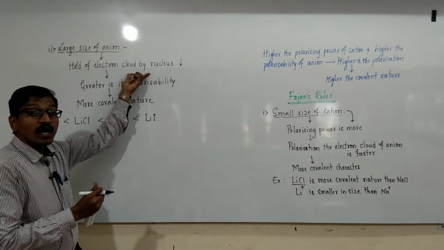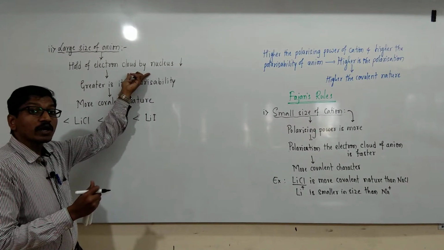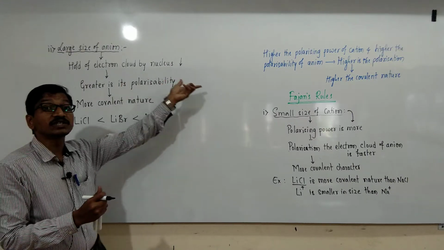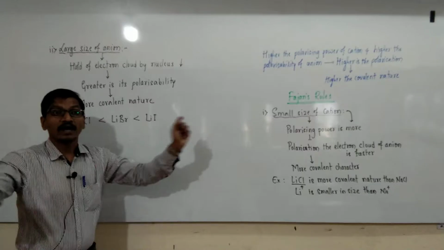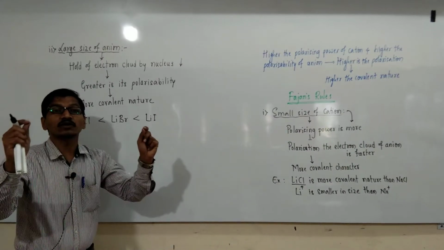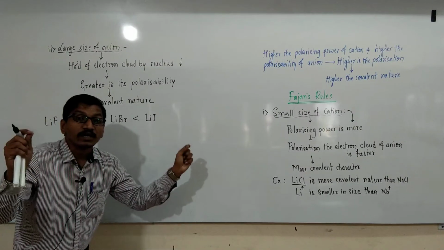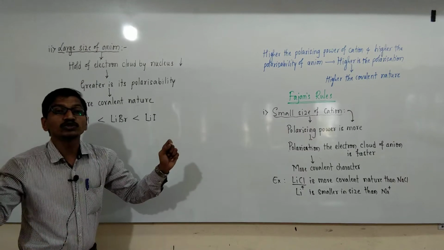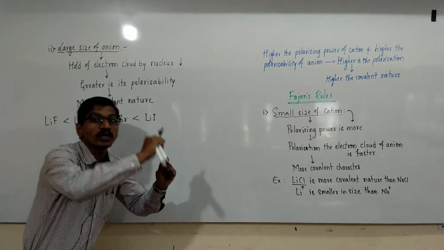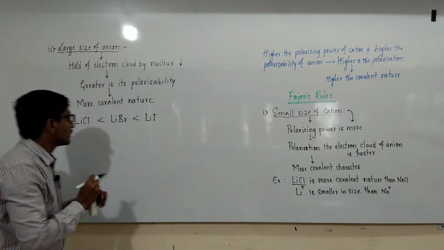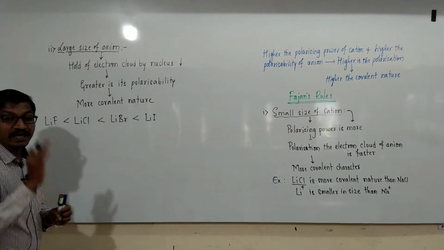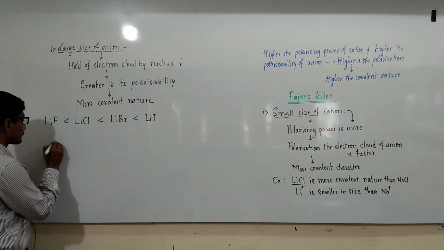Because the hold of the electron cloud by the nucleus decreases due to the larger distance of valence electrons from the nucleus, so when a cation approaches, distortion or polarization takes place easily. This is the second Fajans rule.